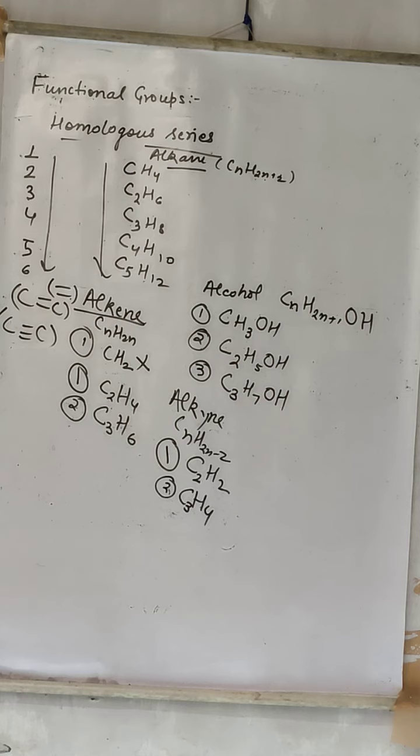One topic is being covered between this functional group, that is homologous series. Now again I am coming to the functional group. How many types of functional group are there? There are so many types of functional group, but in our course, that is hydrocarbon, alkane, alkene, alkyne, alcohol, aldehyde, ketone, carboxylic acid, ether and halide. But in this only naming, suppose we want the namings as you have a name, I have a name, so we both of us are recognized by our names, so that particular compounds are also recognized by their names.